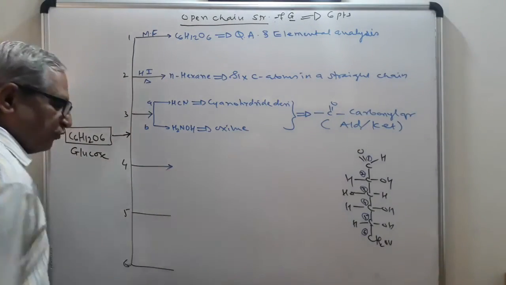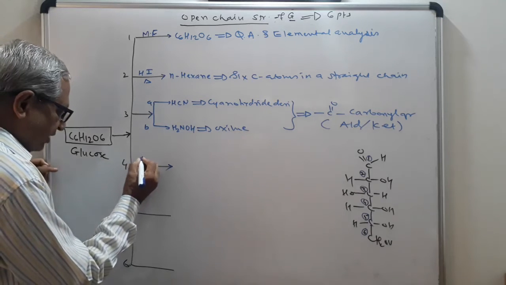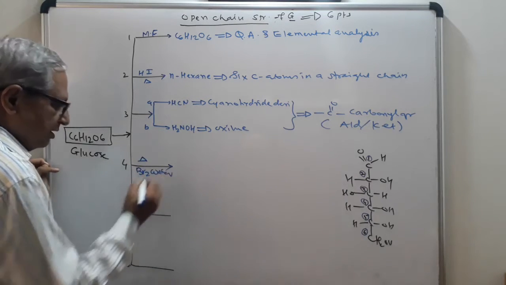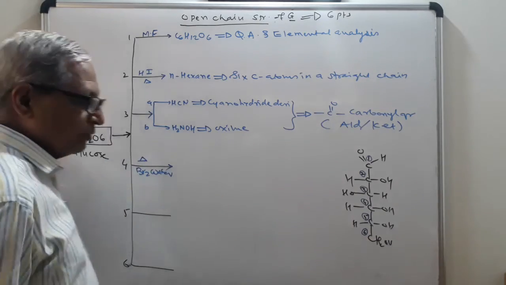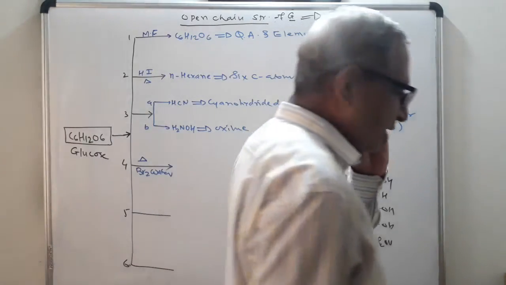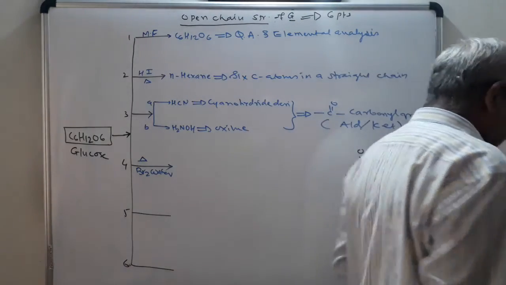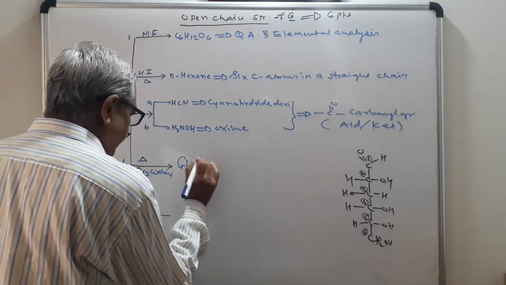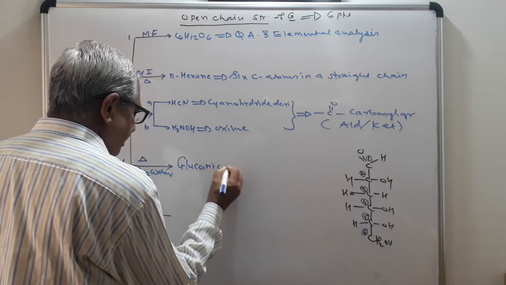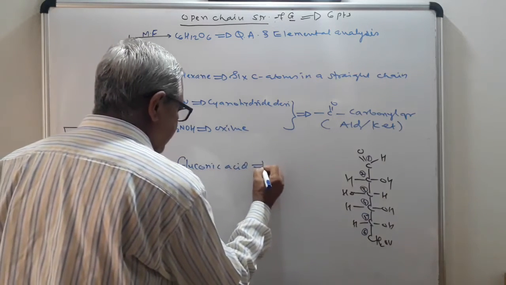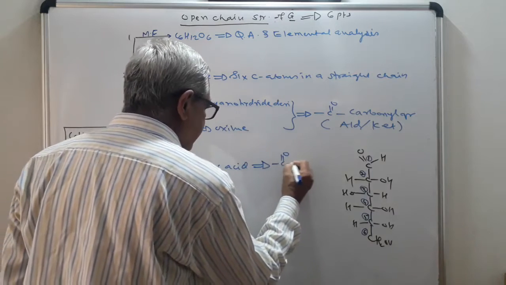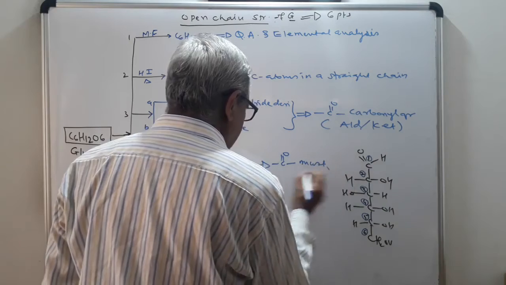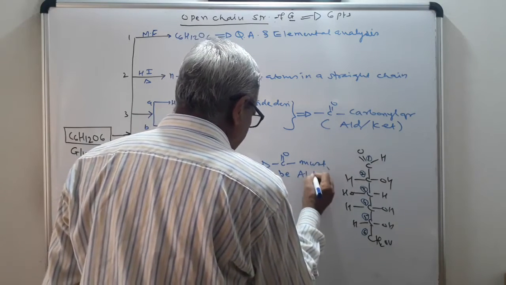Then point number 4, when glucose is heated with bromine water, it gives gluconic acid. This indicates the carbonyl group present must be aldehyde and not ketone.